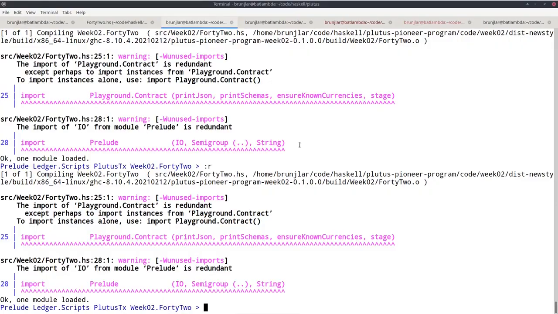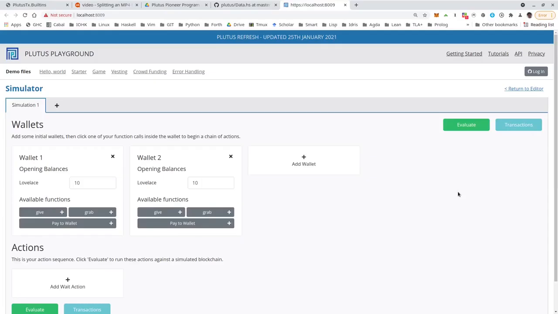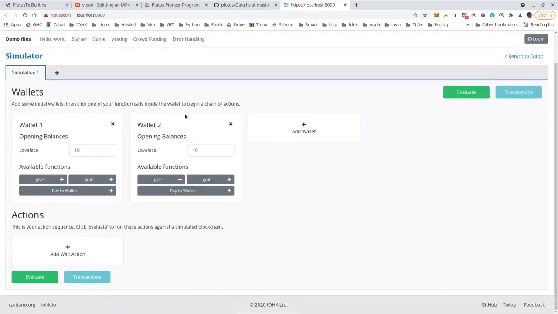Okay, that compiles. Now if I go to the playground and I replace the code in the editor with our newest version and compile it, we see that the scenario I prepared for the gift and the burn is gone. And that is because now the endpoints have changed. Now the grab endpoint suddenly takes an integer parameter. So in that case, this is gone and I have to redefine the scenario. I think in this case, it's enough to just use 2 wallets, but let's increase this to 10 ADA each again.